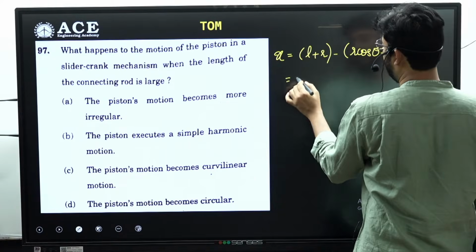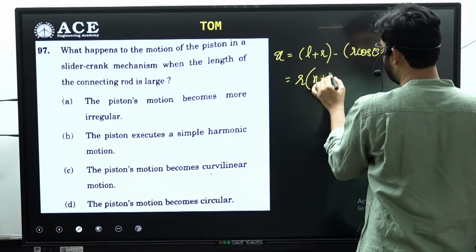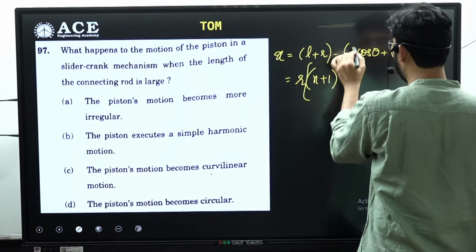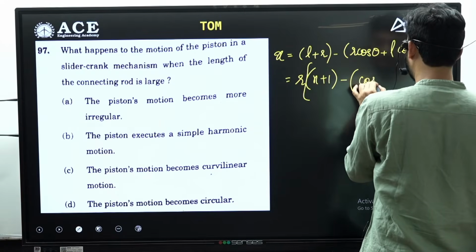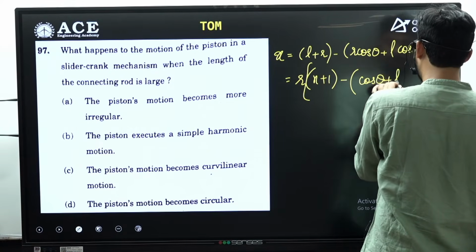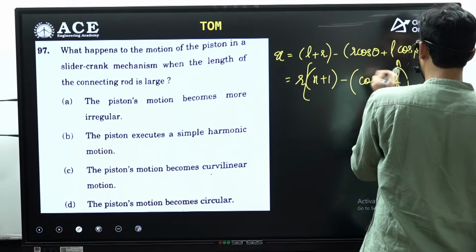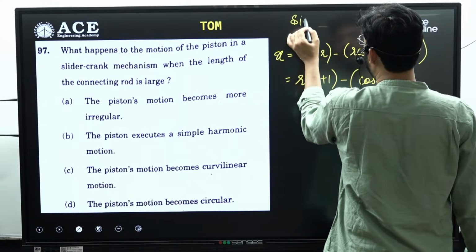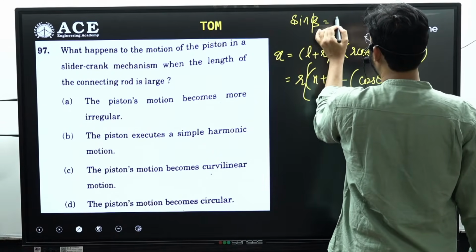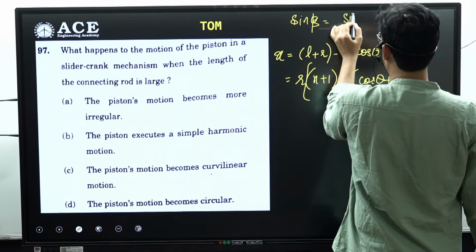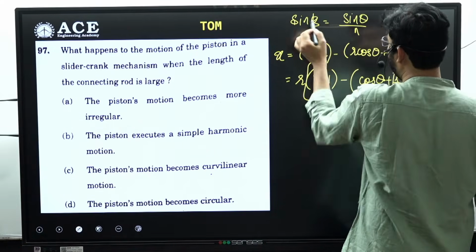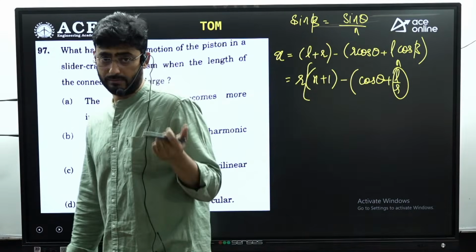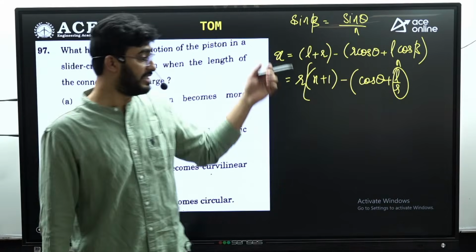If I pull out R as common, this will be n plus 1 minus cos theta, and this L by R is nothing but n. And sin beta is equal to sin theta by n. Beta is the angle of the connecting rod and theta is the crank angle.